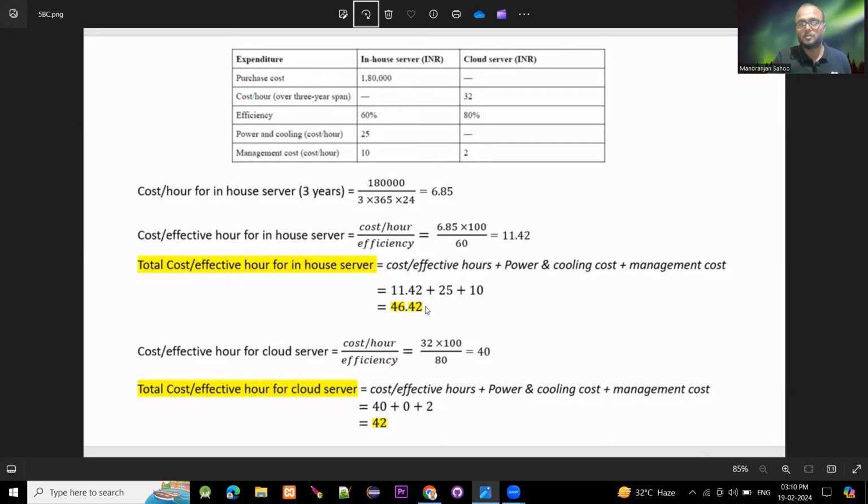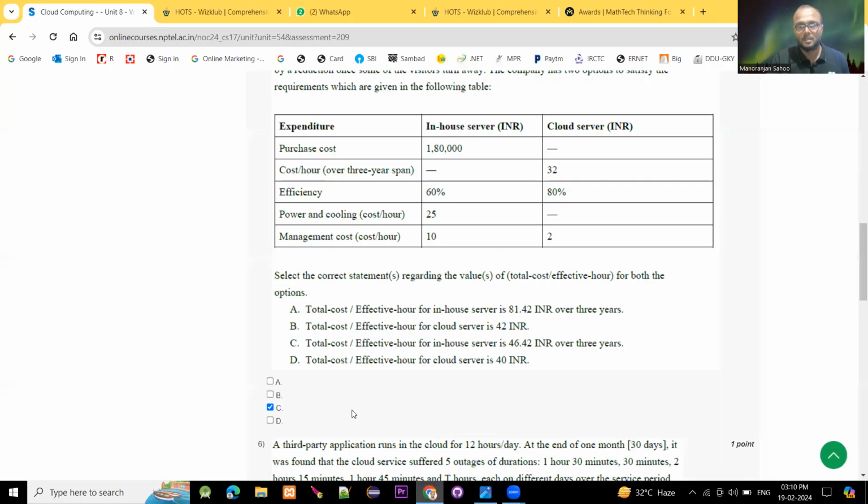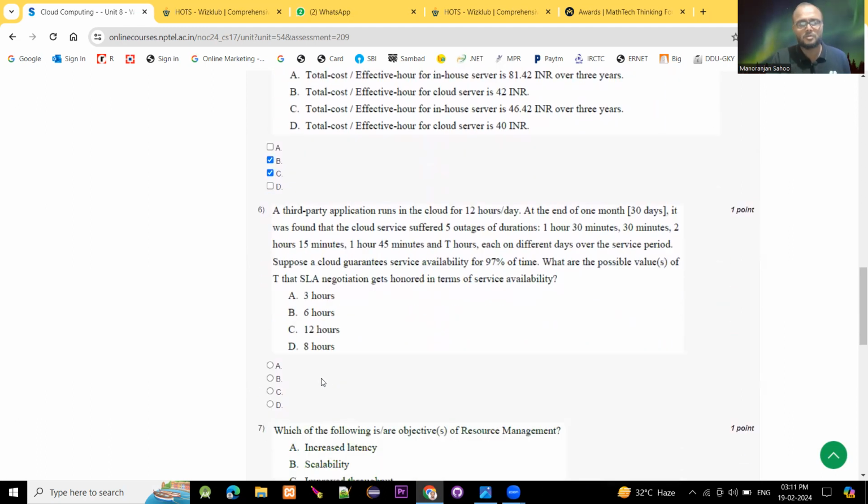Okay, here is 46.42 and here is 42. That is, the total cost by effective hour for the cloud server is 42 INR. So the option is B. In question number 5, the correct answer is option B and option C. Moving to question number 6.